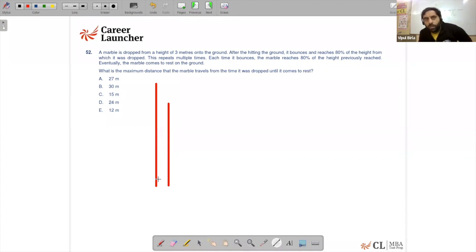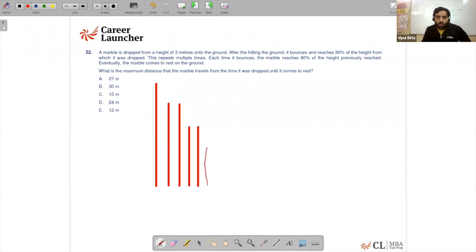Then it says this repeats multiple times. Each time it bounces, the marble reaches 80% of the height previously reached. So now again it will drop from this height, and now it will go again 80% of this. Basically this process repeats again and again, and every time it is 80% of the previous height. So the first is a 3 meter drop. Then it goes to a height which is 80% of that. 80% of 3 is 2.4.